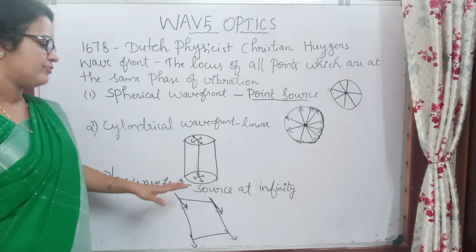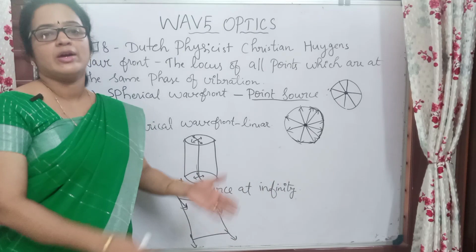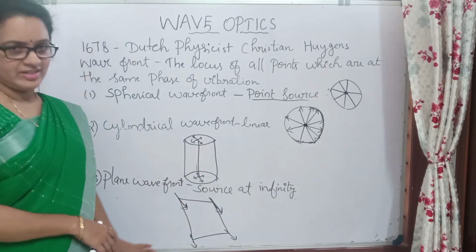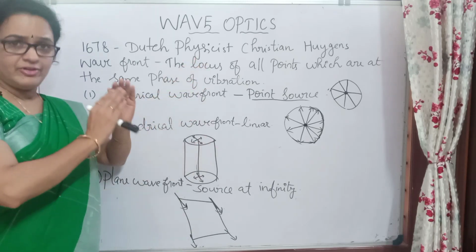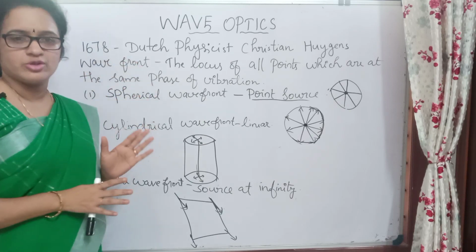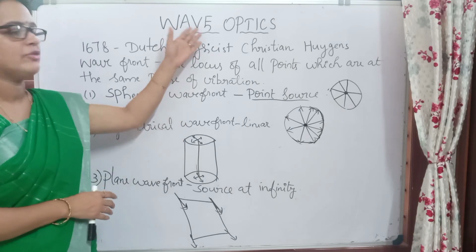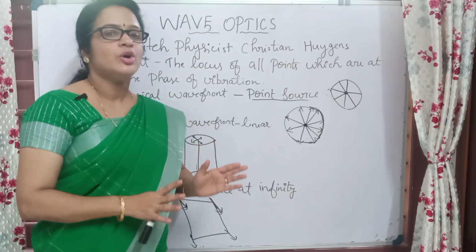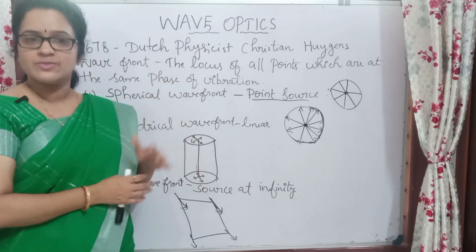And in the case of plane wavefront, the source should be at infinity. That means we have to keep the source at a larger distance. Then we will get the plane wavefront like this. Clear? So all these are the wavefronts, and we can see some questions related to wavefront also. This is a very important topic and the basic thing that you have to understand in wave optics. Without knowing wavefront, it will be very difficult to move to Huygens principle. So next we are going to start with Huygens principle.